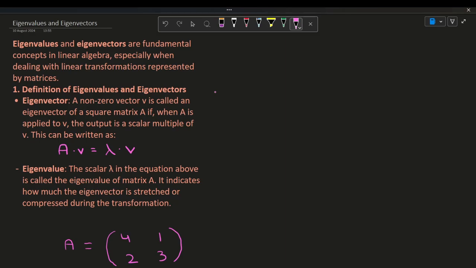And in today's video, I'm going to be teaching you all eigenvalues and eigenvectors. So these are really important topics in linear algebra. So let's get started with the definitions and some formulas.